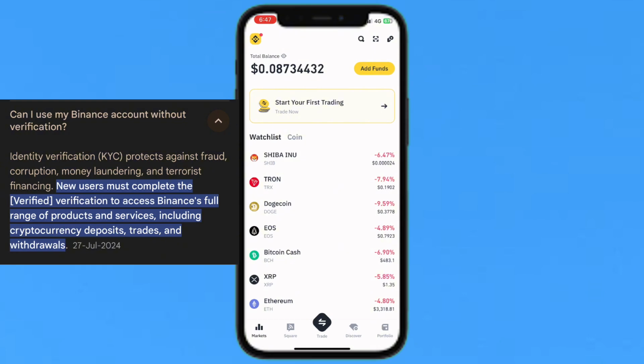And can I use my Binance account without verification? So identity verification, KYC, protects against fraud, corruption, money laundering and terrorist financing. So new users must complete the verification to access Binance's full range of products and services, including cryptocurrency,